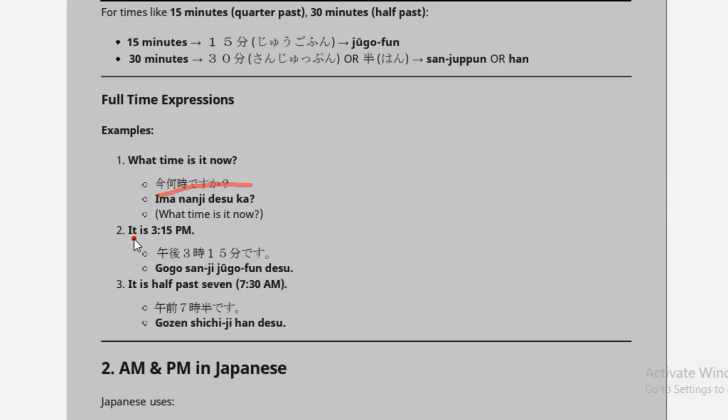And if it is 3:15 p.m., we have to say gogo sanji jugofun desu. And if it is half past, if it is 7:30 a.m., we have to say gozen shichiji han desu.